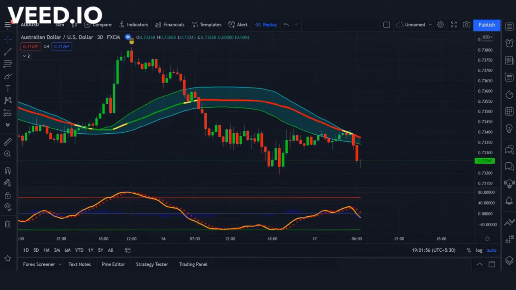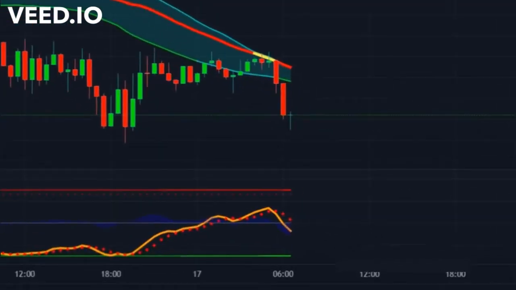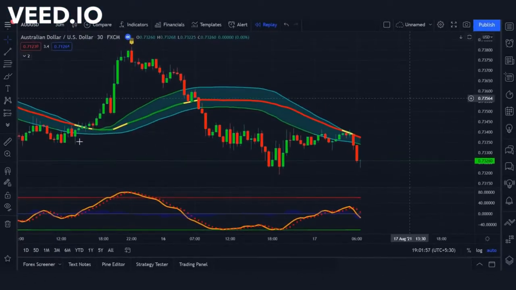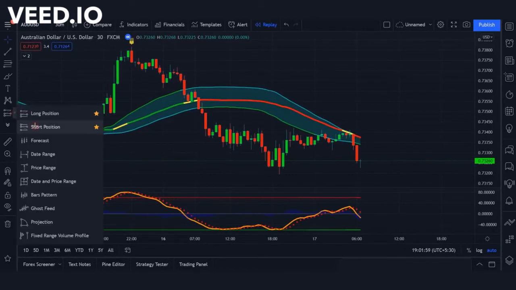So the first way is what you can see here on the screen. As you can see in the Bollinger Bands, the middle line is red in color, and the market is coming down by touching the Bollinger Band. The indicator at the bottom has also come below the 0 level, so here you can execute a sell trade. And we will set our stop loss above the Bollinger Bands.